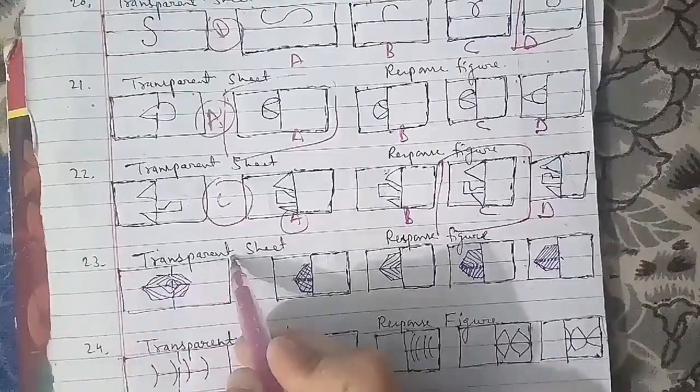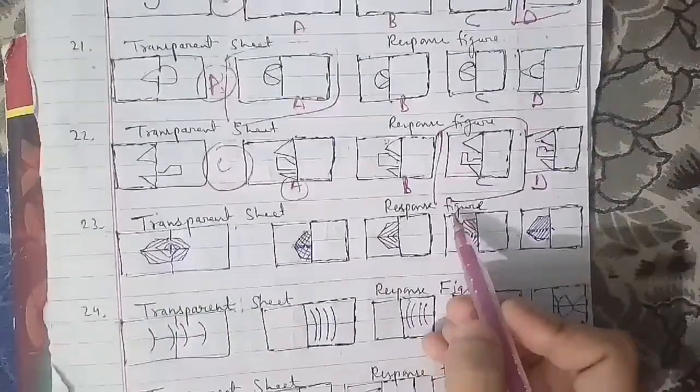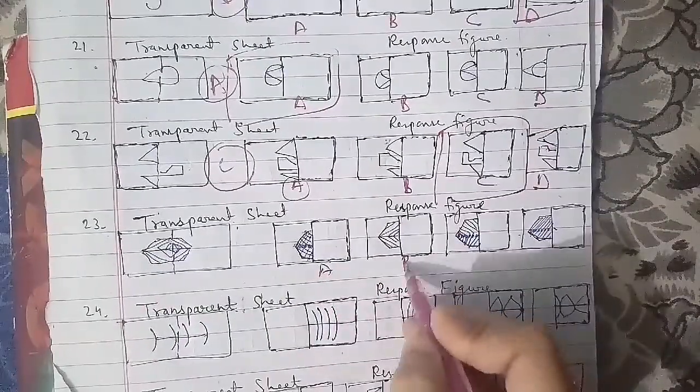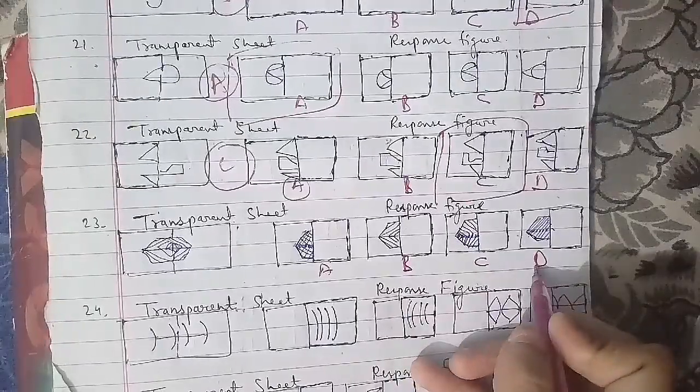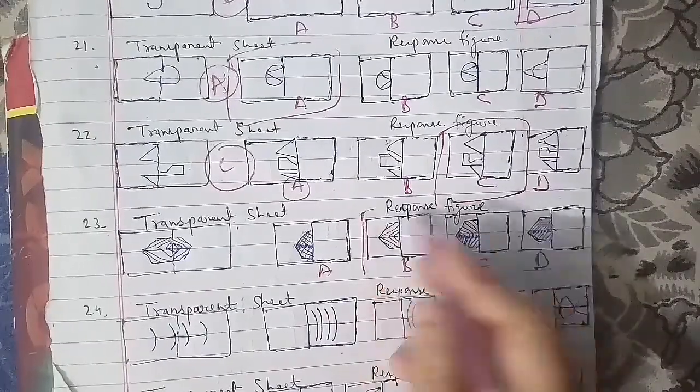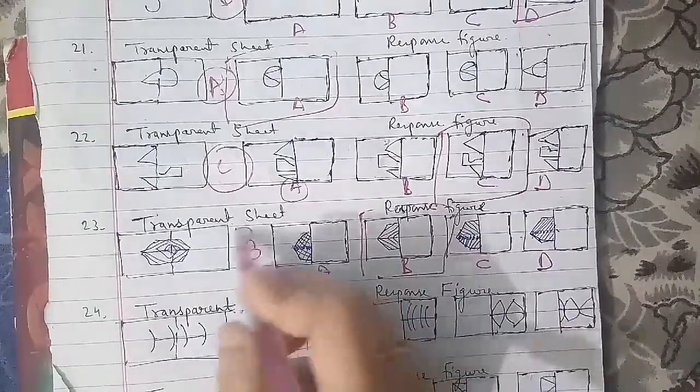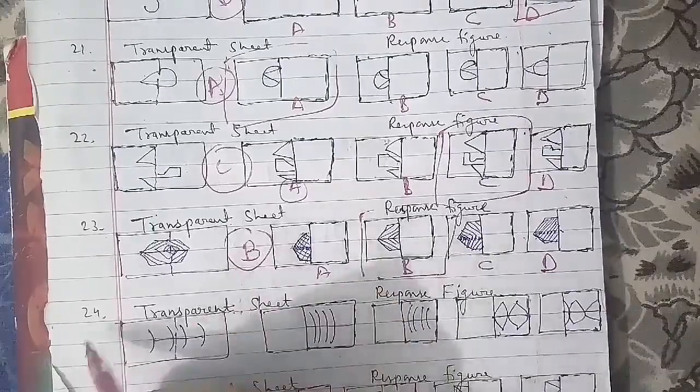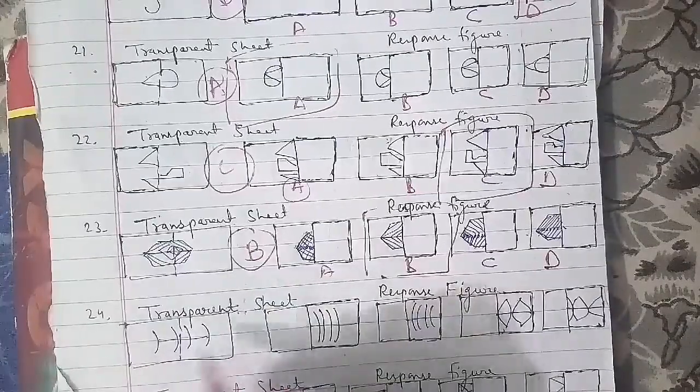This is a transparent sheet. This is the response figure here, which we have named A, B, C, D, and the figure which we have as an answer is figure C. It will be the right answer for this question as well. We'll go ahead with the next one. That's your 25th question of the session.